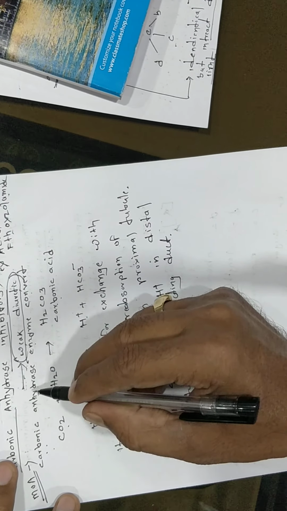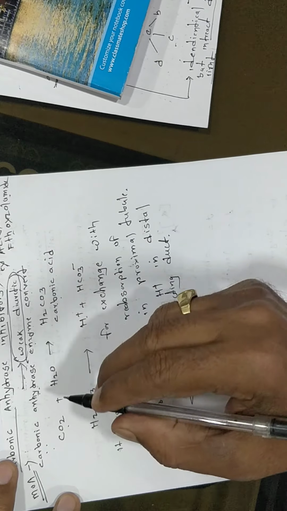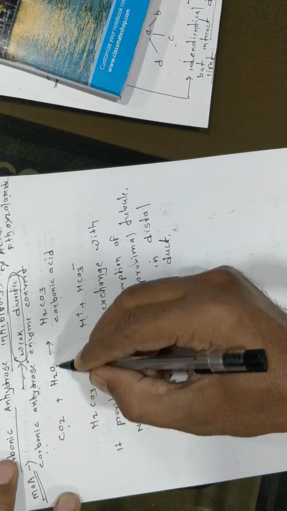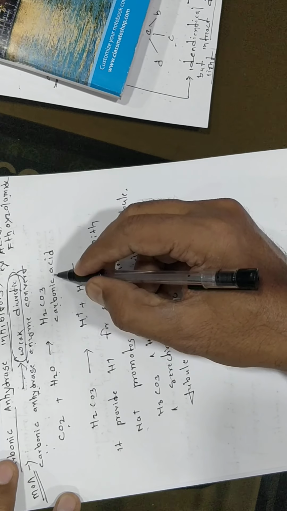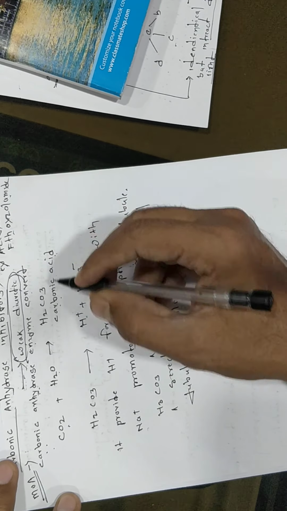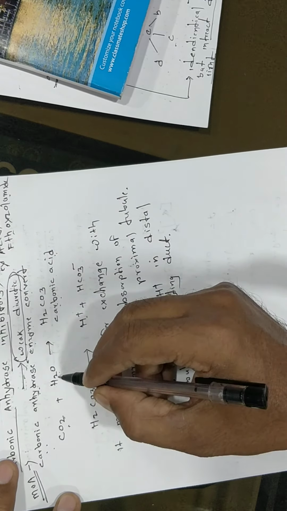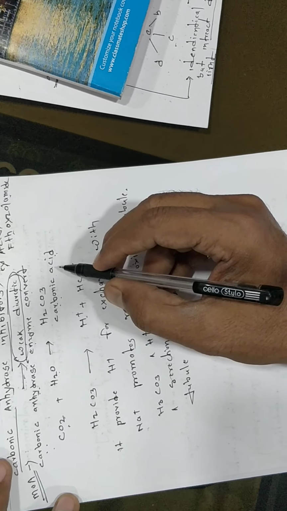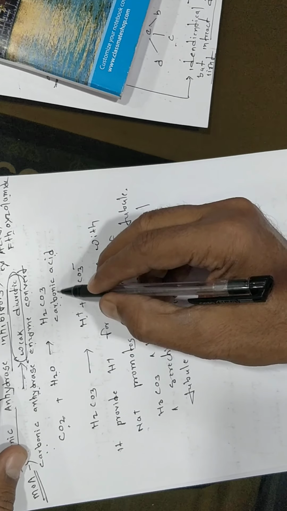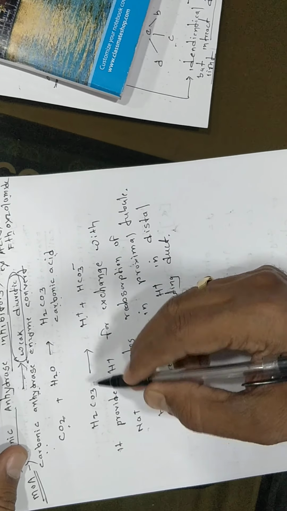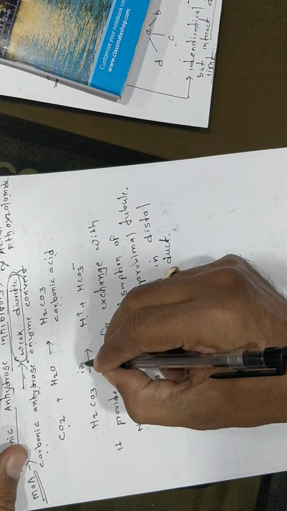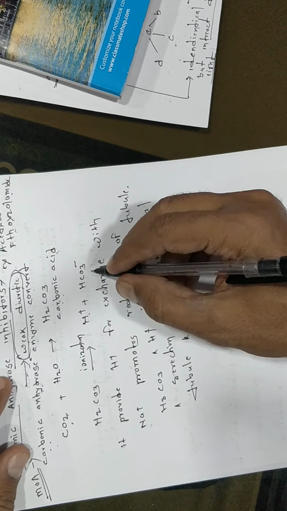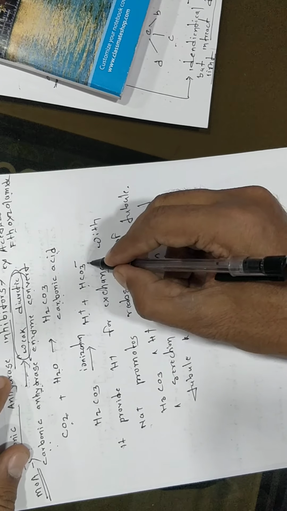The carbonic anhydrase enzyme in the proximal convoluted tubule converts carbon dioxide plus water into carbonic acid. Carbonic acid ionizes and gives H plus and HCO3.